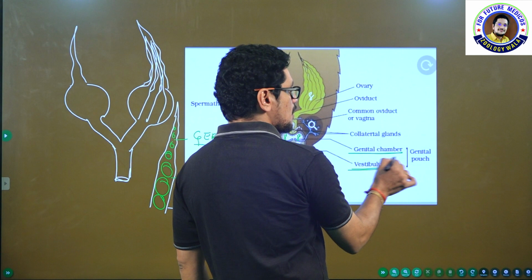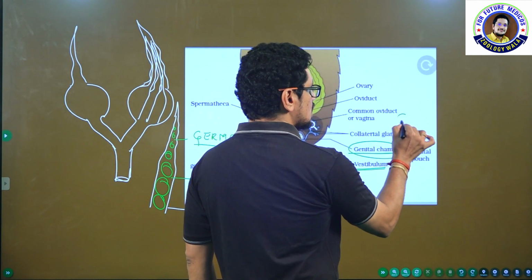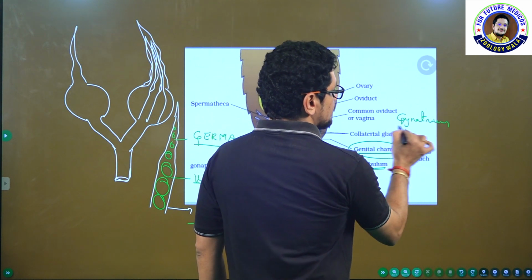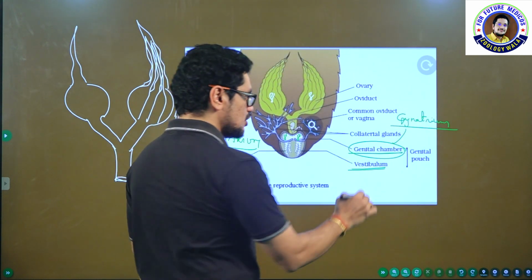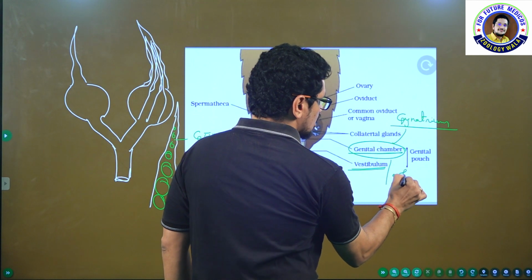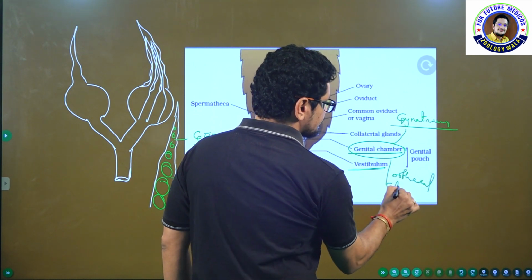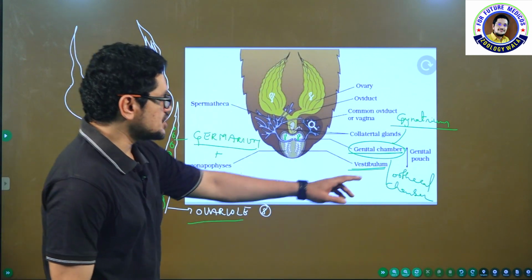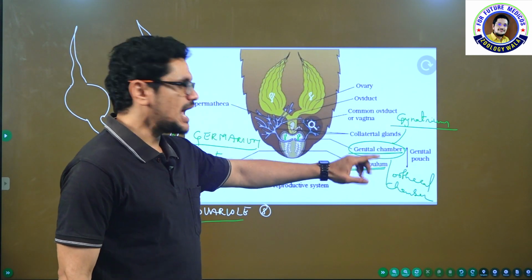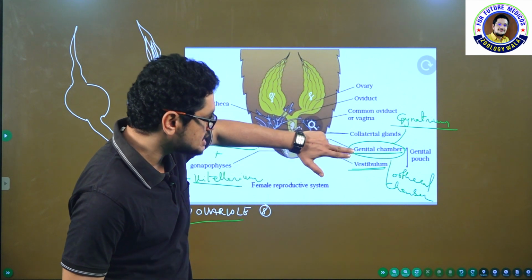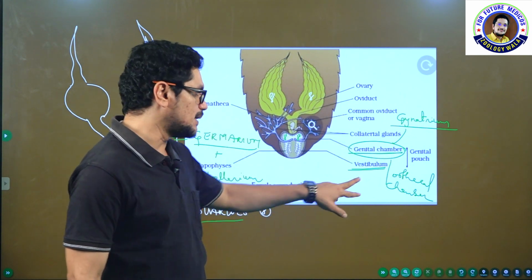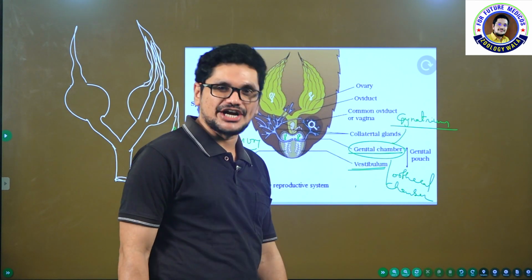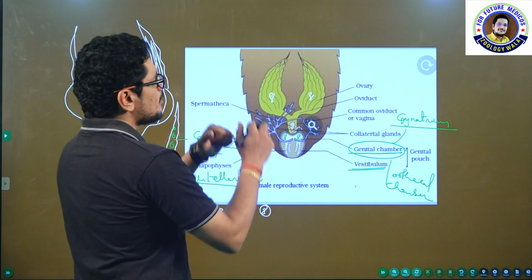Anterior part of the genital pouch is called genital chamber, which is also called gynatrium, G-Y-N-A-T-R-I-U-M. Gynatrium or genital chamber. Posterior part is vestibulum or oothecal chamber, C-H-A-M-B-E-R. Oothecal chamber. Vestibulum is also called oothecal chamber, and genital chamber is also called gynatrium. Okay, these are the components present.